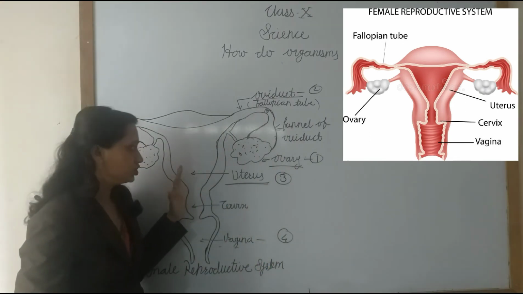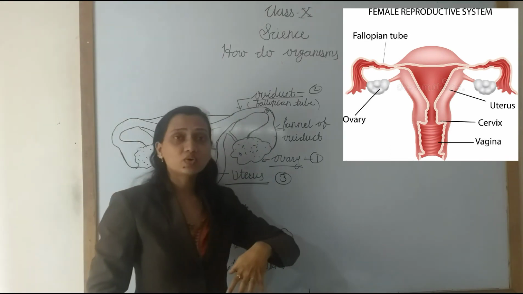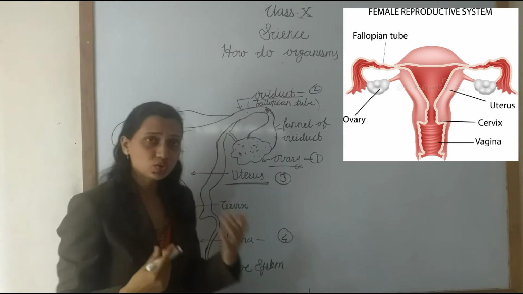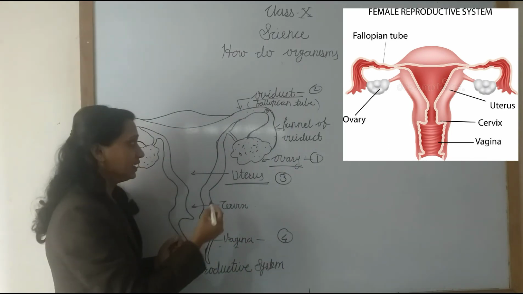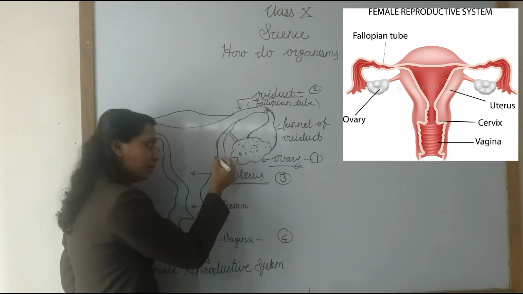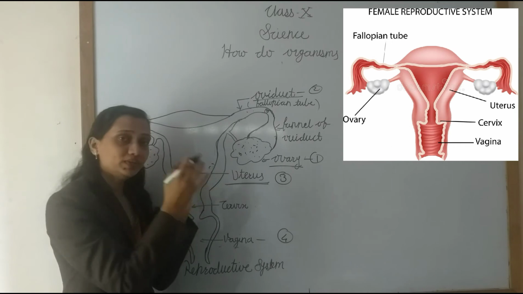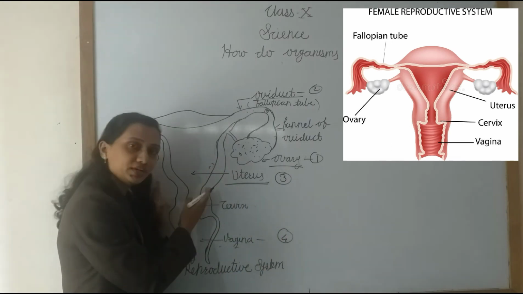Now what is the function of the uterus? If fertilization has occurred, a zygote is formed, and the zygote repeatedly multiplies in the oviduct. Afterward it becomes the embryo, and this embryo implants into the uterus. The growth and development of the embryo occurs in the uterus.